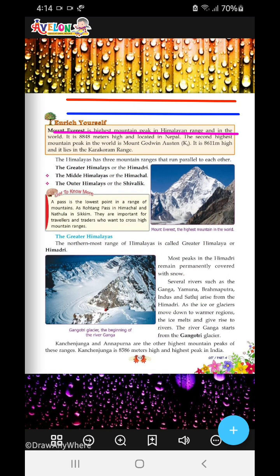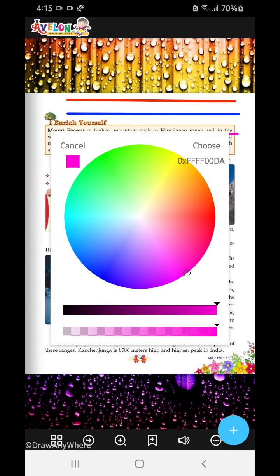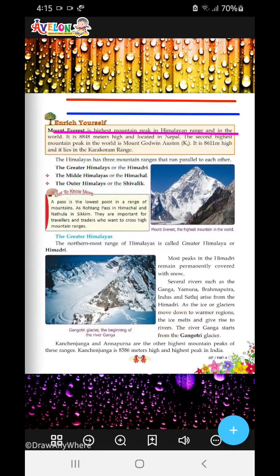Three lines I've drawn. You can see them. Now I'll mark. Okay. So, the greater Himalayas is known as the Himadri. This red line which I have marked is known as the Himadri. And the blue line which I have marked is known as the Himachal or the middle Himalayas. And this pink line which I have marked is known as the Shivalik, or the outer Himalayas.